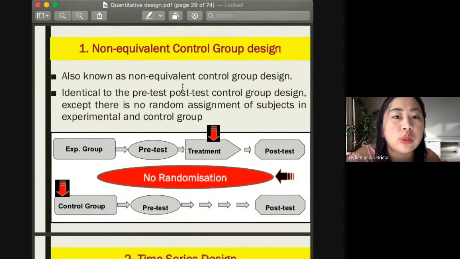It is identical to the pre-test and post-test control group design, but there's no randomization of subjects in the experimental and control group. In other words, you can assign who will belong in the experimental and who will belong in the control group. There would be the element of bias, in other words.